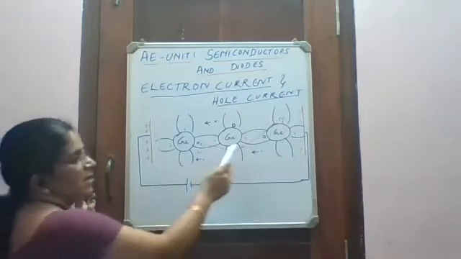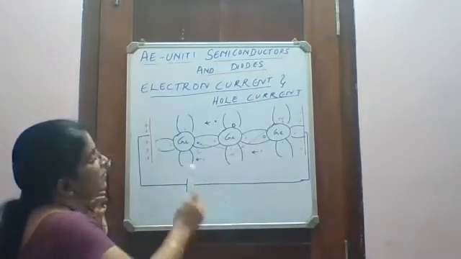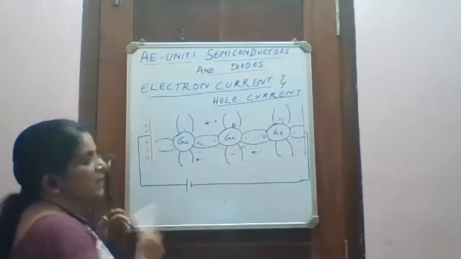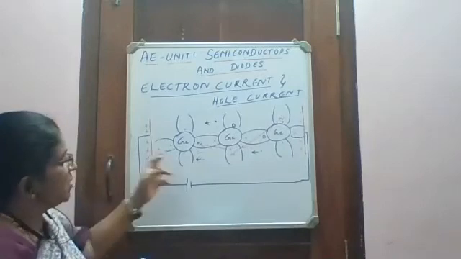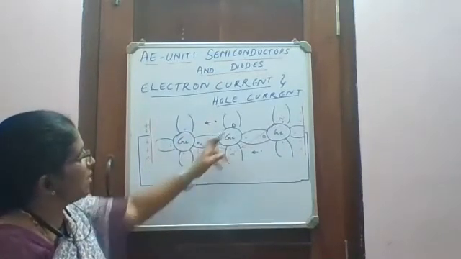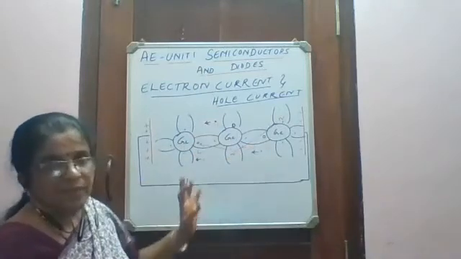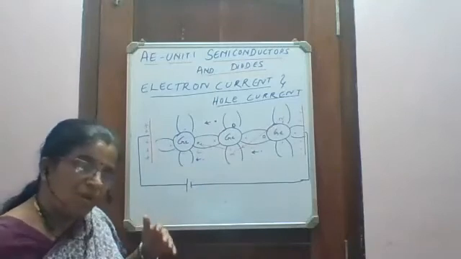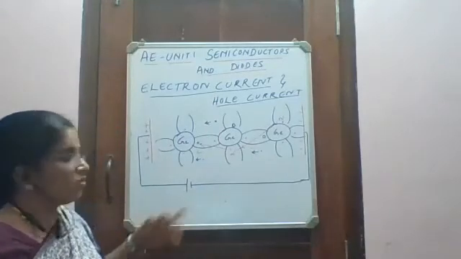See, these are germanium atoms, pure germanium atoms, which are there in the material. It's an intrinsic semiconductor. When the temperature has increased, few electrons have come out, breaking the covalent bond. The electrons which have come out of the bond have become free electrons.